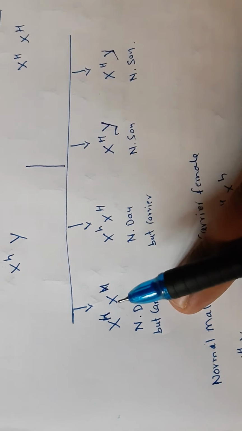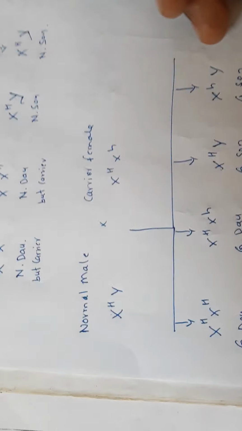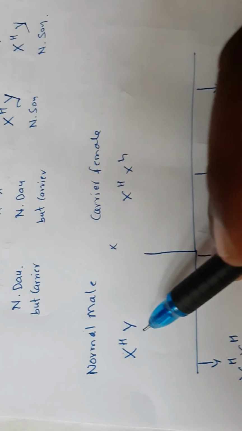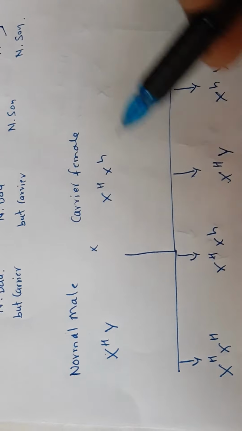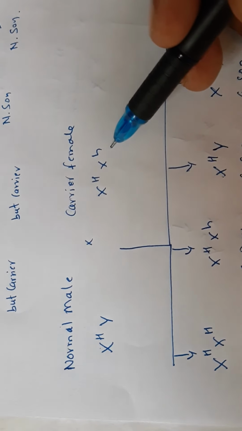Now this carrier female is married to a normal man. The male is normal and the female is a carrier, capital H, small h.